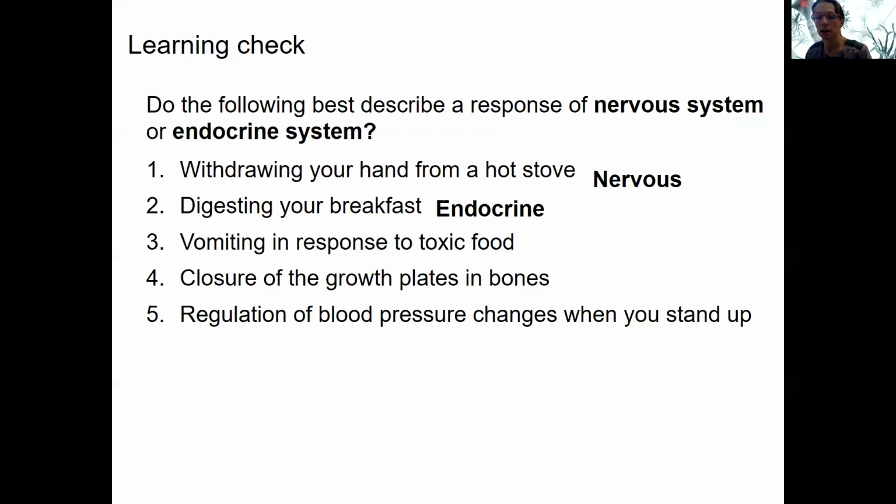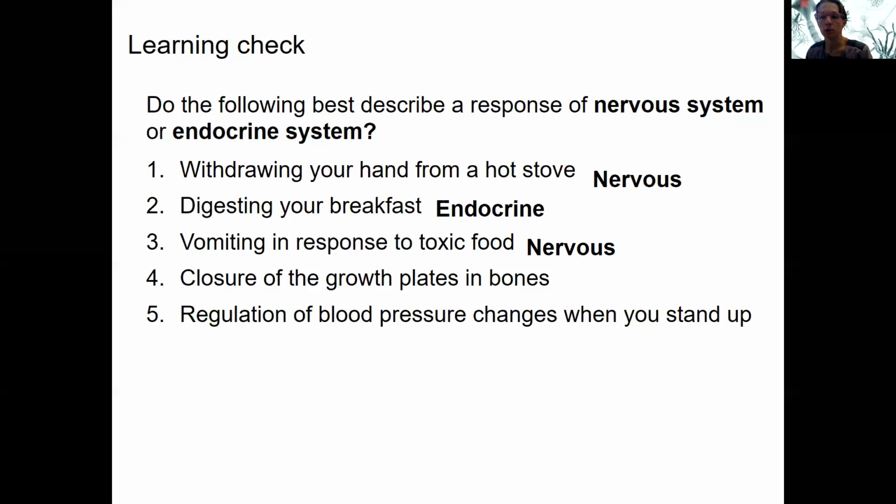Vomiting in response to toxic food. This is nervous system. It's actually thought to be the vagus nerve that stimulates a vomiting center in your brain and makes you throw up, which is actually a pretty adaptive response to food that might be toxic. You don't want to wait around for an endocrine response, for a hormone to be traveling. You want this to be something that tells the brain, hey, vomit.